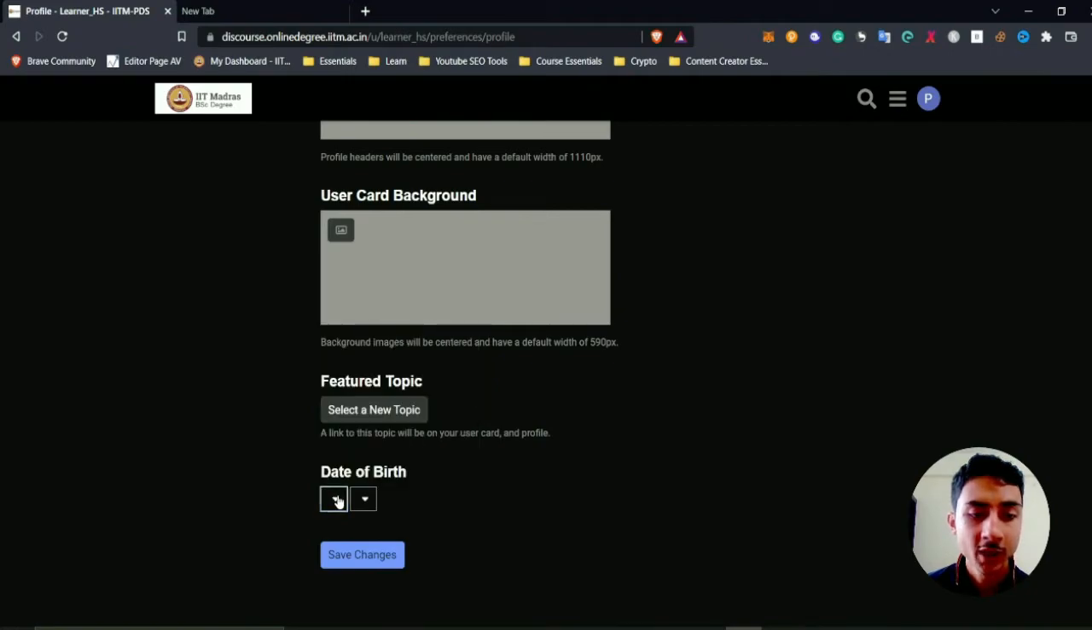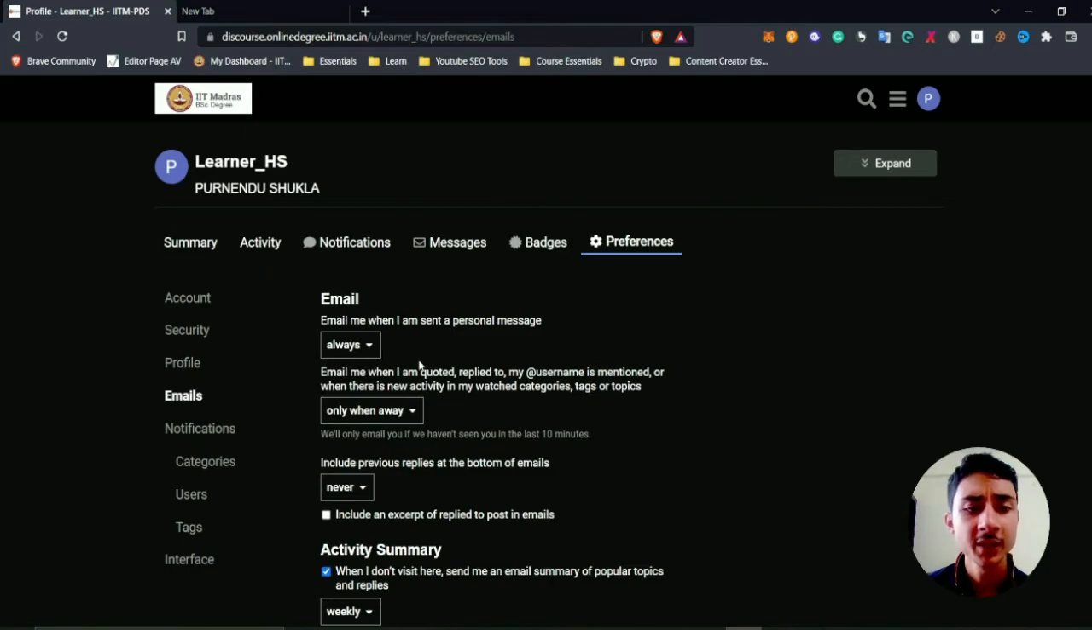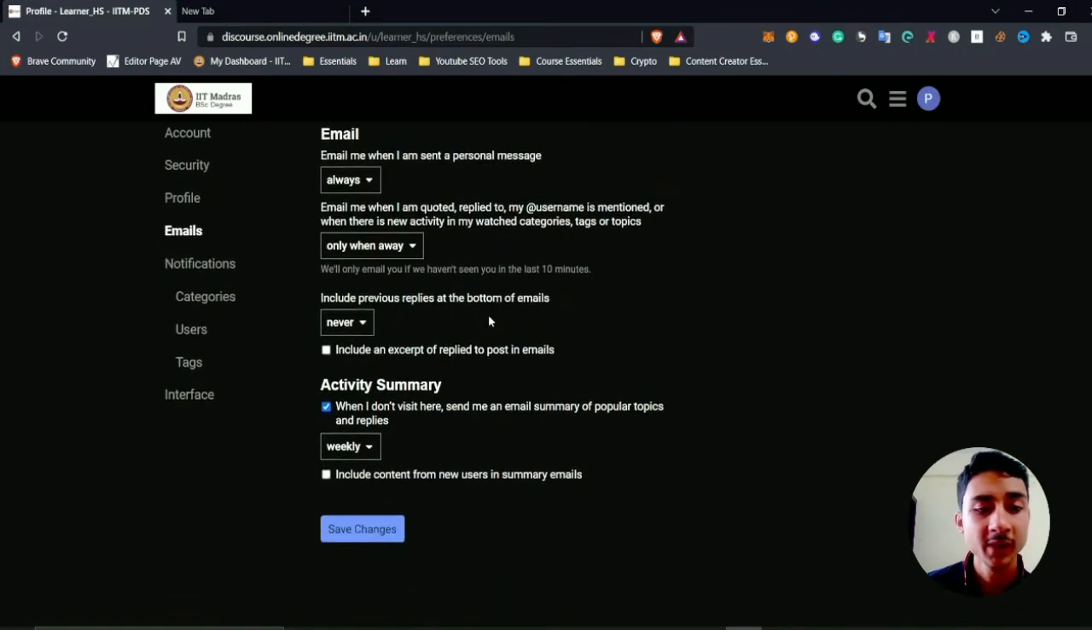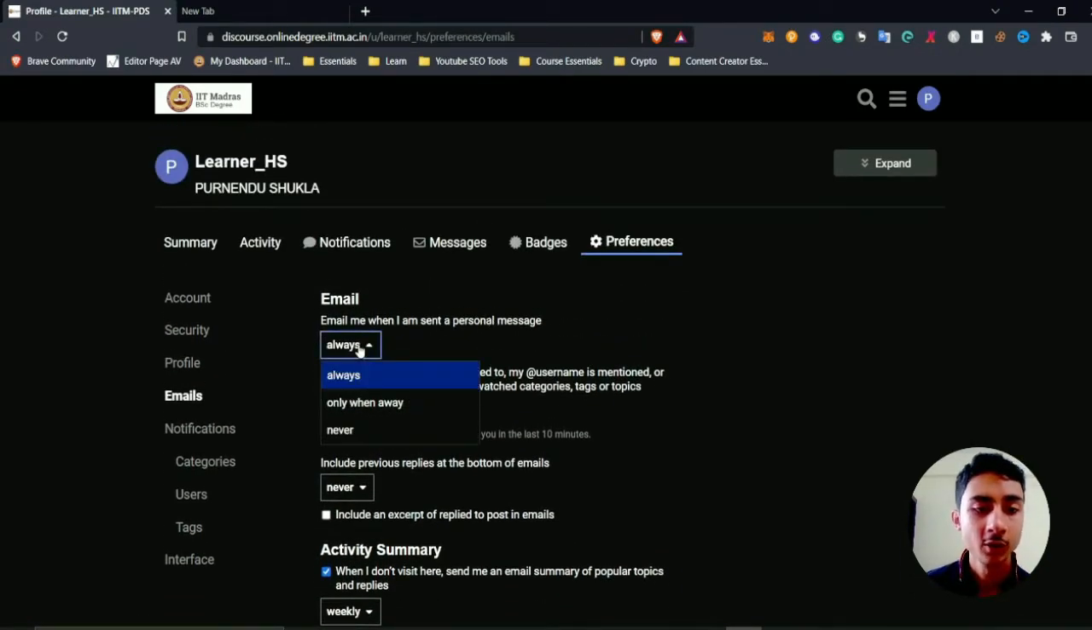You can just click on these arrow keys and you can select it, and you can click on save changes and done. You can even set your emails if you want regular email updates, and you can set it to always, or only when I am away. Only when I am away is when I am not using this Discourse or any app of Discourse also.